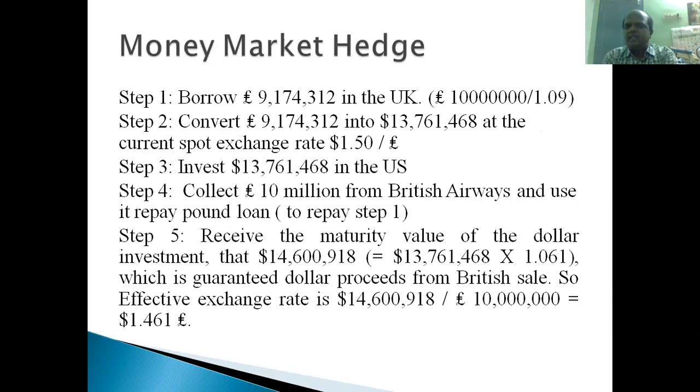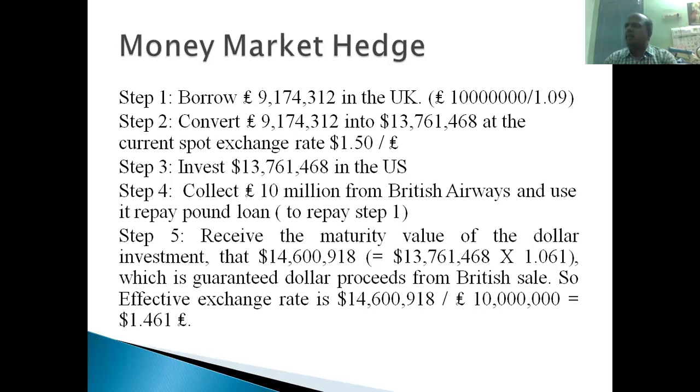The first one we take is money market hedging. What is the money market? The money market is a market where short-term money is involved, where money is borrowed and lent for a shorter period. Short-term here is almost 1 year. Within 1 year, the transactions are called the money market. They borrow or lend money at a certain interest rate. It may be 1 day, 2 days, 3 days, or 1 week, 1 month, or even 1 year. Up to 1 year is called the money market, right?